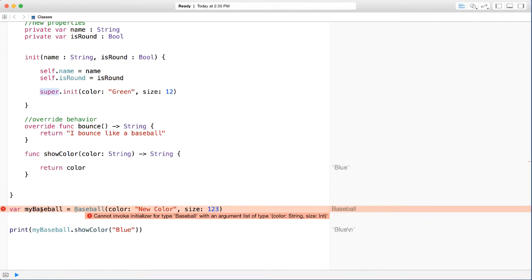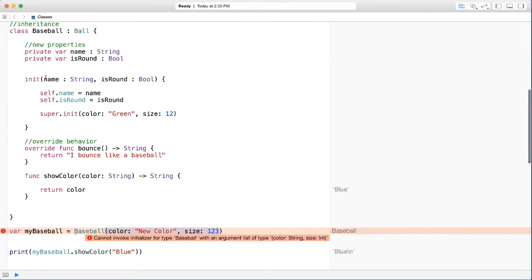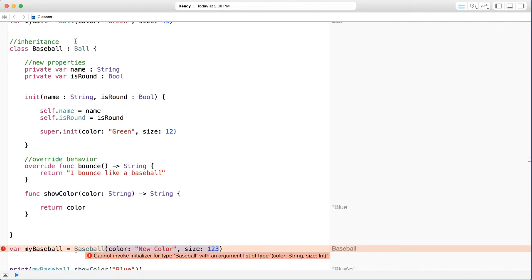All right. So what's happening here is that my baseball is saying, well, I don't know what you're talking about, this color thing, because I have no idea what that is. As far as I'm concerned, I'm only concerned with my init unless I am called as super. So that's why we're having this error here. So we need to actually go ahead and use name and is round as our parameters here to initialize it, because that's exactly what we did here, right? In our baseball class, which inherits ball.